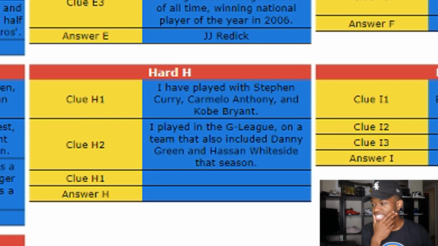I played in the G League on a team that also included Danny Green and Hassan Whiteside that season. So he played in the G League, but also played with Stephen Curry, Carmelo. Linsanity. He played with Stephen Curry, played with Melo with the Linsanity phase, and do y'all remember that one shot where he waved off Kobe?